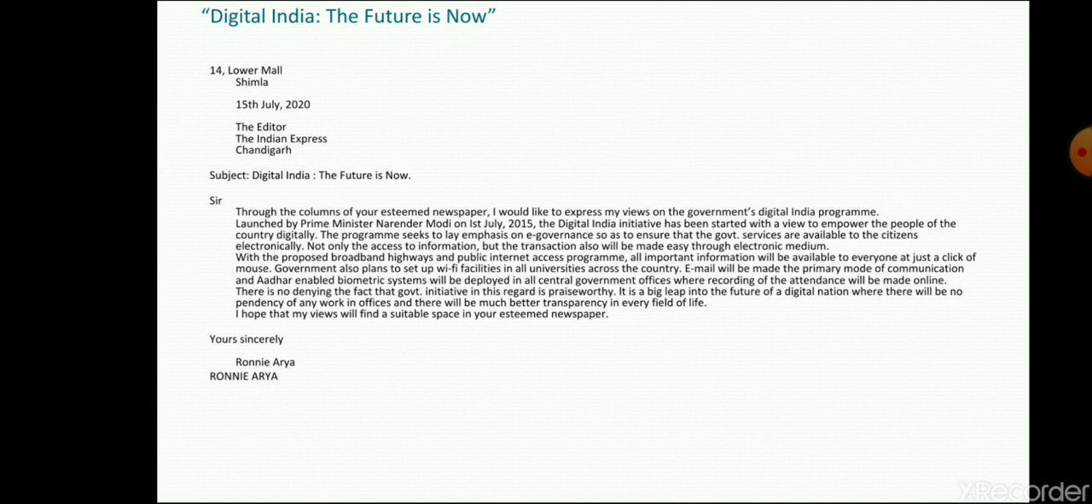So there is no denying the fact that the government in this regard is praiseworthy, but it's a big leap into the future of a digital nation, where there will be no pendency of work in the offices. It's necessary for transparency in every field of life. So I hope in the end you will write, I hope that my views will find a suitable space in the esteemed newspaper. Yours sincerely, name and then signatures and then name in capital, right?